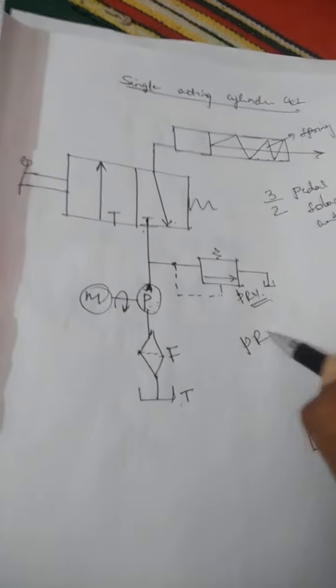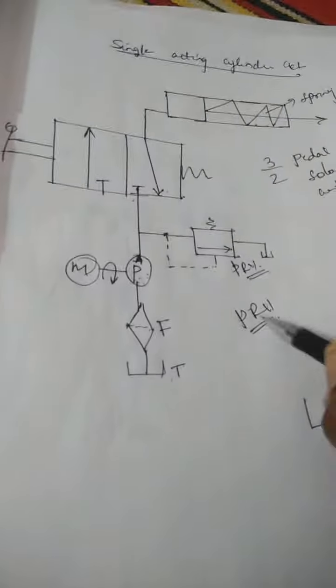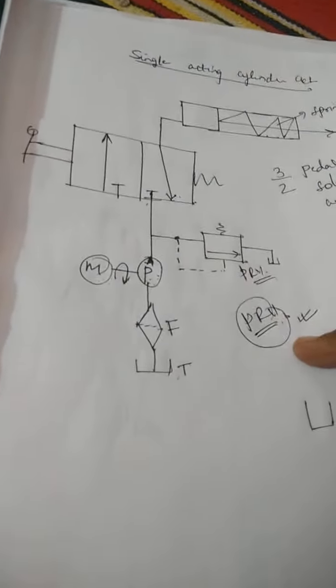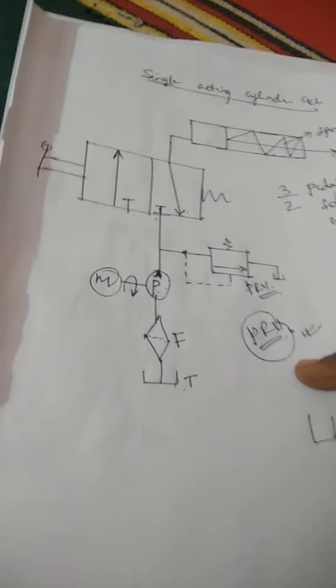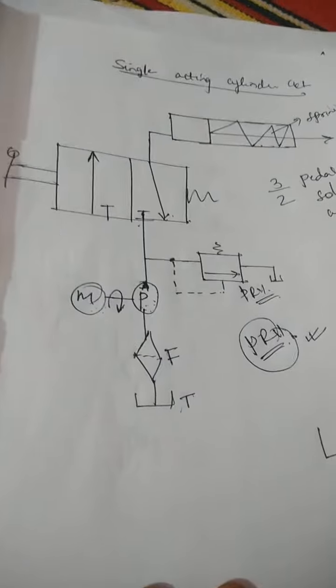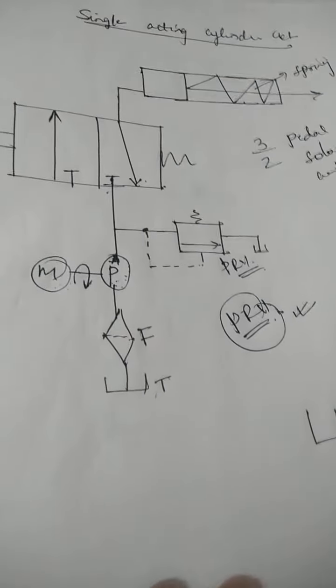Therefore, the pressure relief valve always works as a safety valve, and if any safety is required, it is better to connect this valve wherever required. This is all about the constructional diagram of the single acting cylinder. Now I will explain how this single acting cylinder functions. First of all, switch on the circuit.